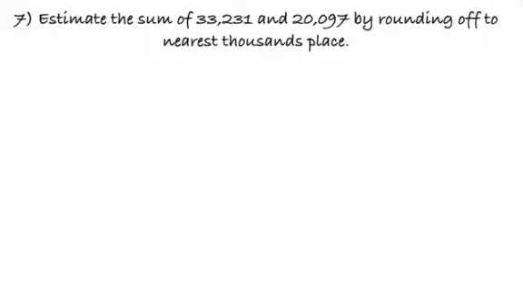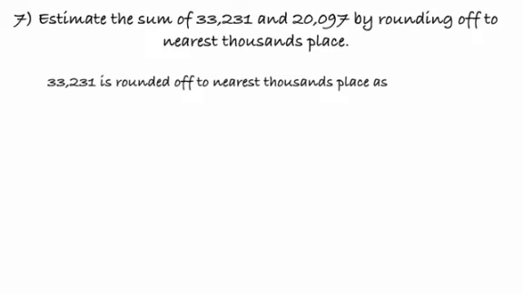Now for another problem. Estimate the sum of 33,231 and 20,097 by rounding off to nearest thousands place. To start off, we will have to round off the two given numbers to the nearest thousands place and then have the addition done. 33,231 is rounded off to nearest thousands place as, children observe that it is thousands place that we are talking about, that is 3.